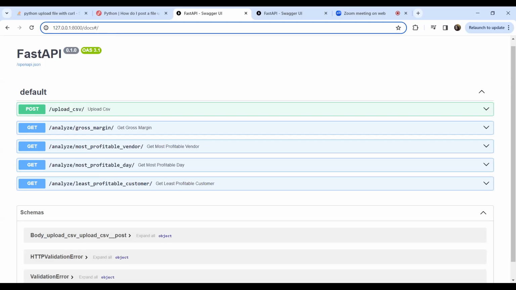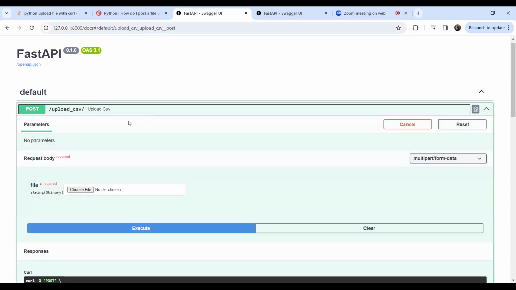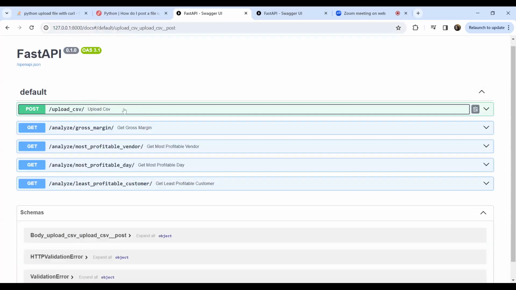This program is not created for a generic CSV file, but is specific to this program, which will have these columns, like the vendors, customers, and selling price, buying price.